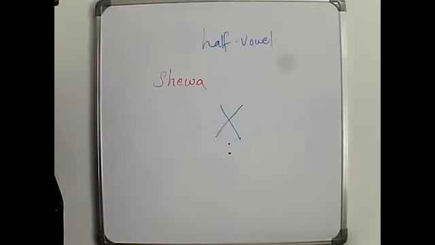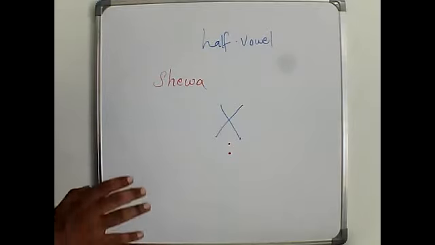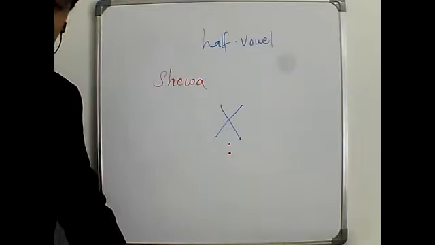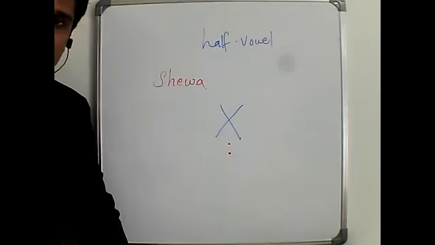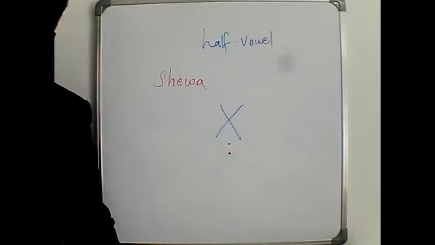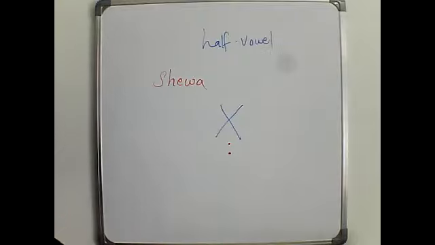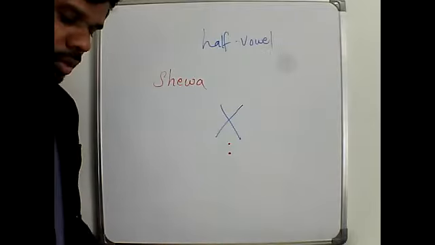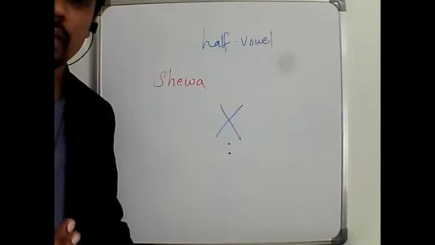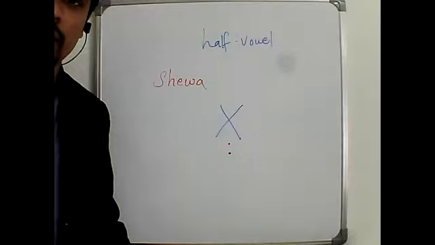So that's what we are going to see. And for this Sheva, we need to learn some rules. As I already mentioned, Hebrew is a spoken language. More than how we try to read, people are more focused on the spoken aspect of the language.